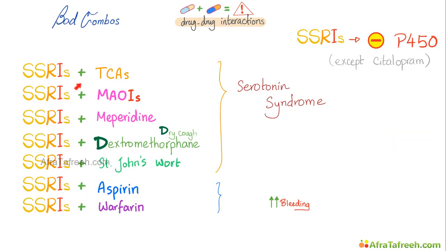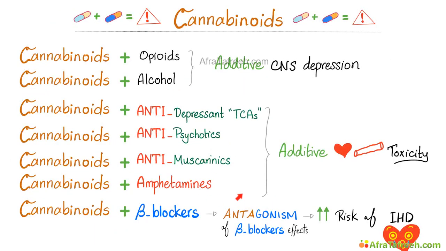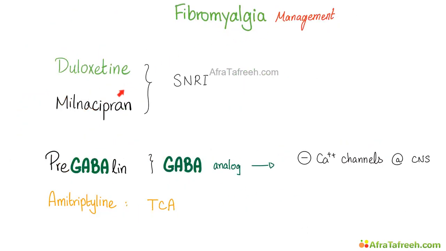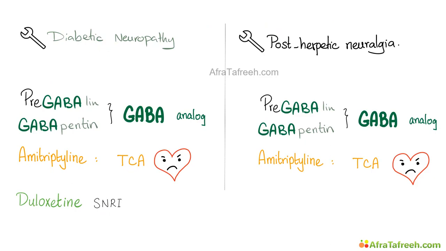These are the bad combinations. Do not do it. More terrible combinations: fibromyalgia management. Treatment of diabetic neuropathy and postherpetic neuralgia is almost identical.